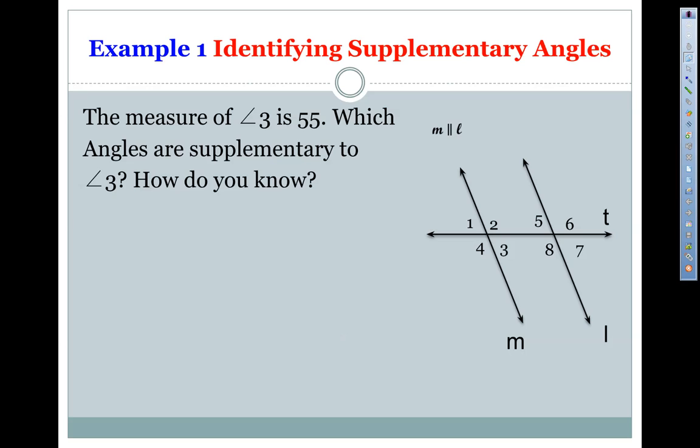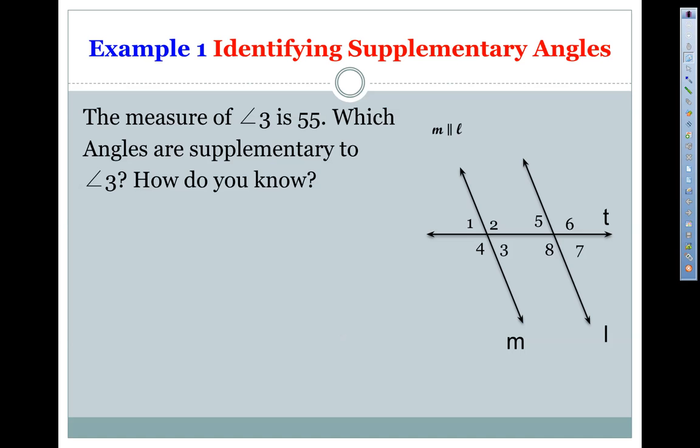The measure of angle 3 is 55. Which angles are supplementary to angle 3 and how do you know? You're going to be asked to justify your reasons, how you know certain angle measures, by either knowing that something's a linear pair or something's a vertical angle to it.